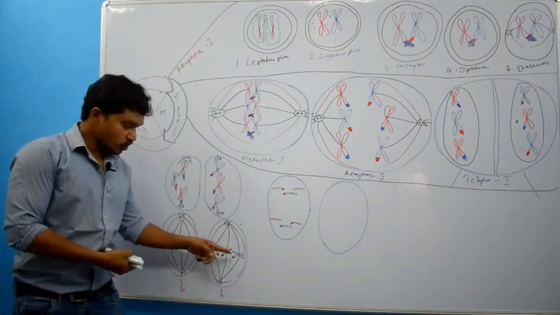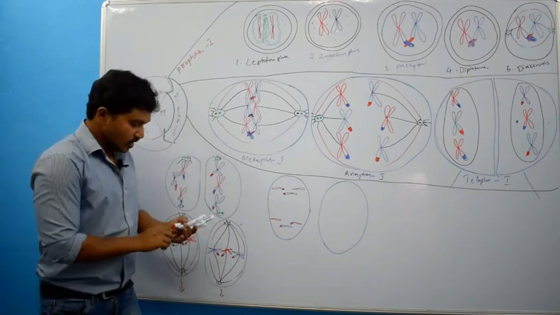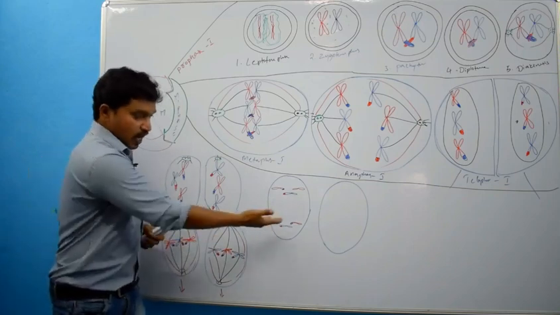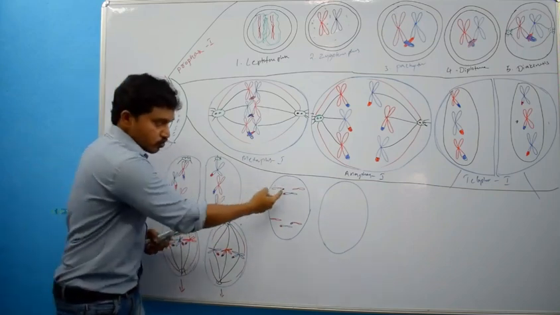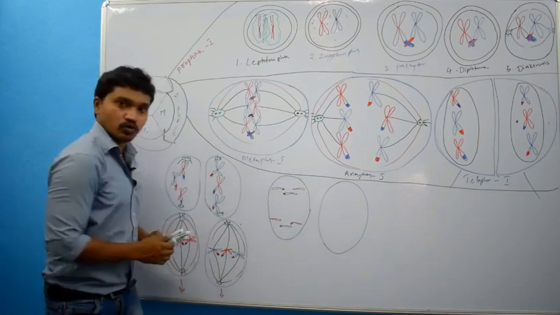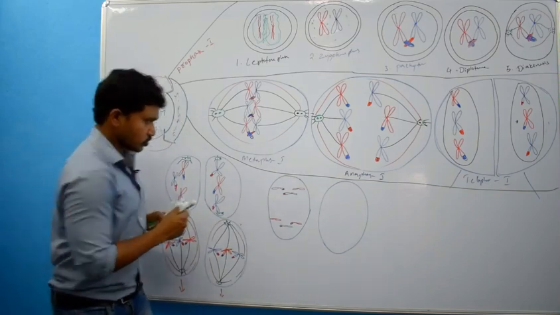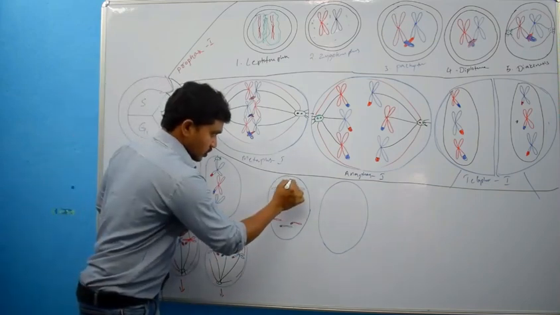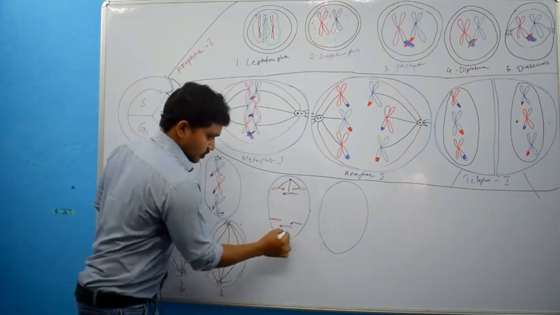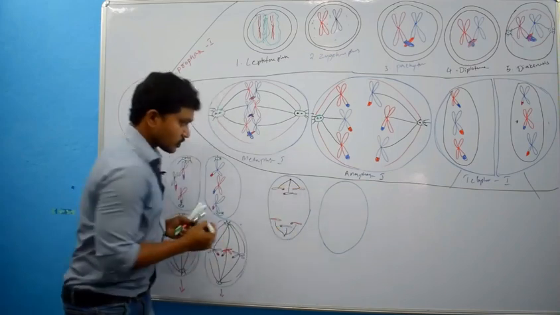Which one? Centromere splits longitudinally, and half of the daughter chromosomes will pull to one pole, remaining half will go to another pole. So this is like this. Right?